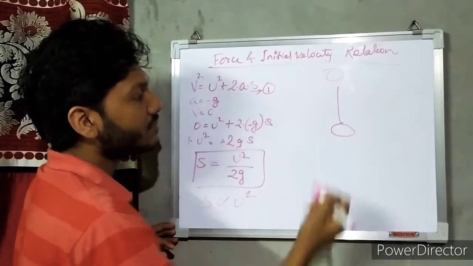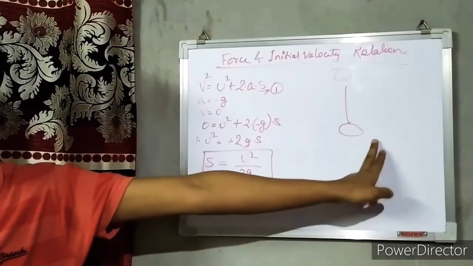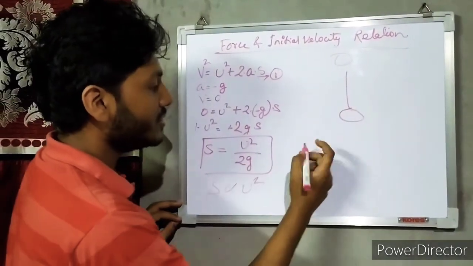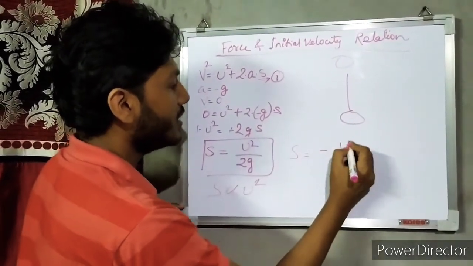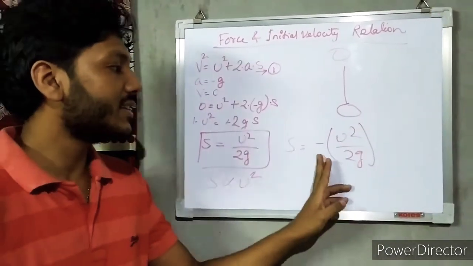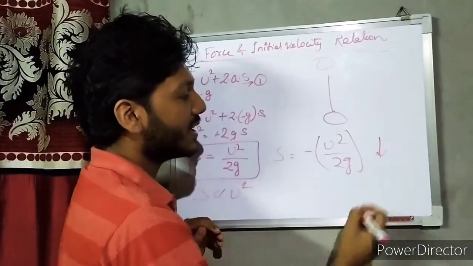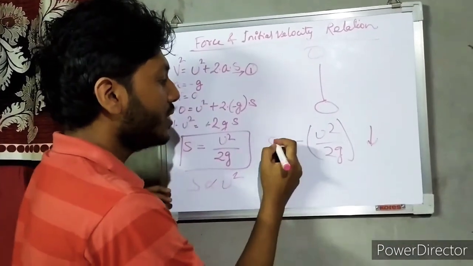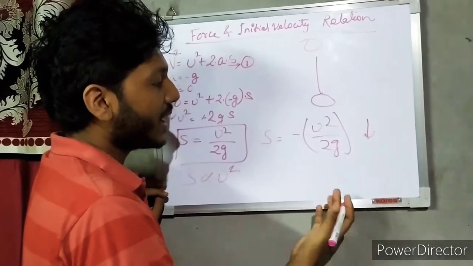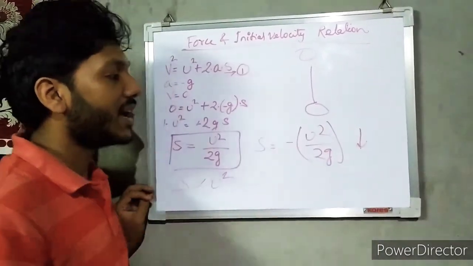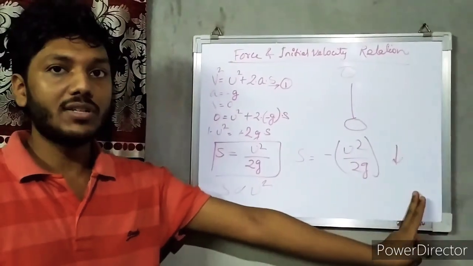That means negative direction. So this is the reason why I have to say the direction is what? s equals minus u squared by twice g. Here I have taken negative to show the direction downward, the opposite direction. But if you consider only the magnitude, it is positive. This negative sign only implies that it is in the opposite direction.